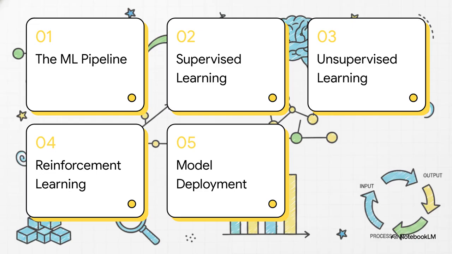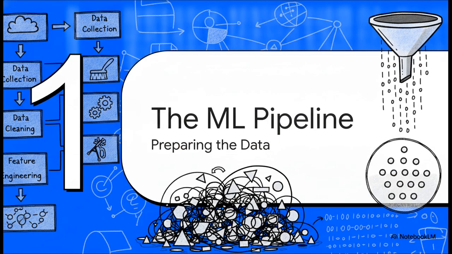Here is our roadmap for the day. First, we'll look at the ML pipeline. Then, the three main branches of the machine learning taxonomy: supervised learning, unsupervised learning, and reinforcement learning. And finally, model deployment. Starting off with Section 1, the machine learning pipeline.